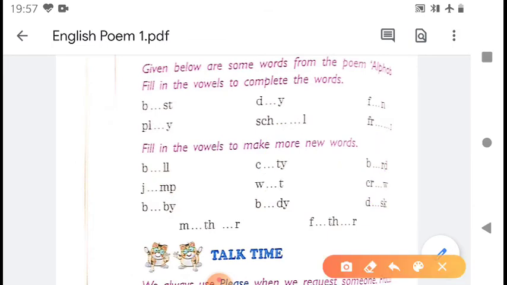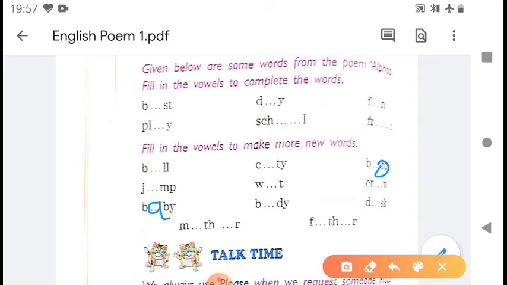Next word is C R blank and then W. So here we can use O, C R O W, crow. That is kawa. Next word we can make B A B Y, baby. Then B A D Y is no word. B E D Y is no word.